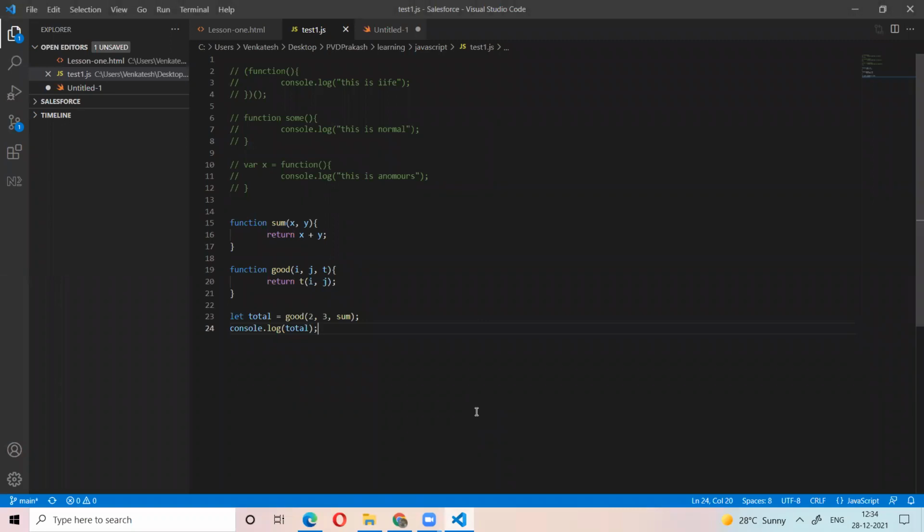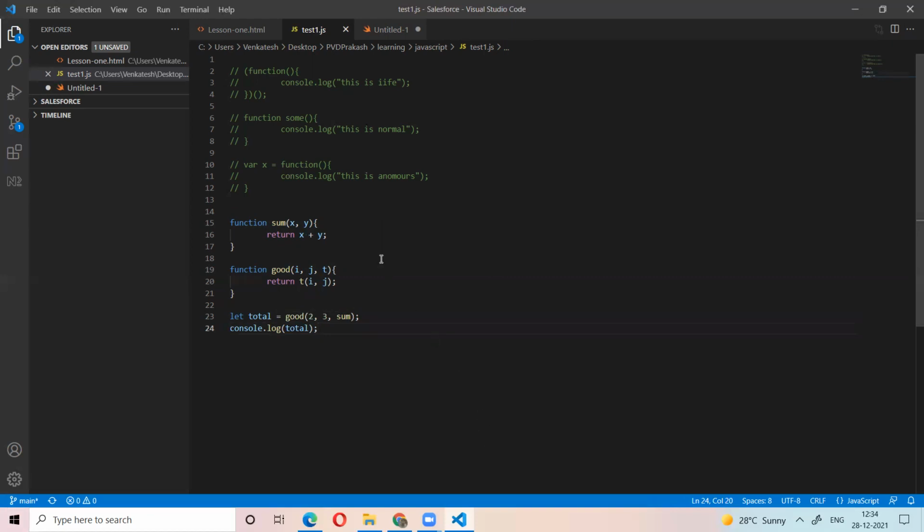Okay, just don't get confused. You need to understand that you can pass a function as an argument to another function. Here we have the function sum and the other function good. In good, the first two are always numbers and the third one is a function argument. So we are passing the sum function as an argument to the other function.